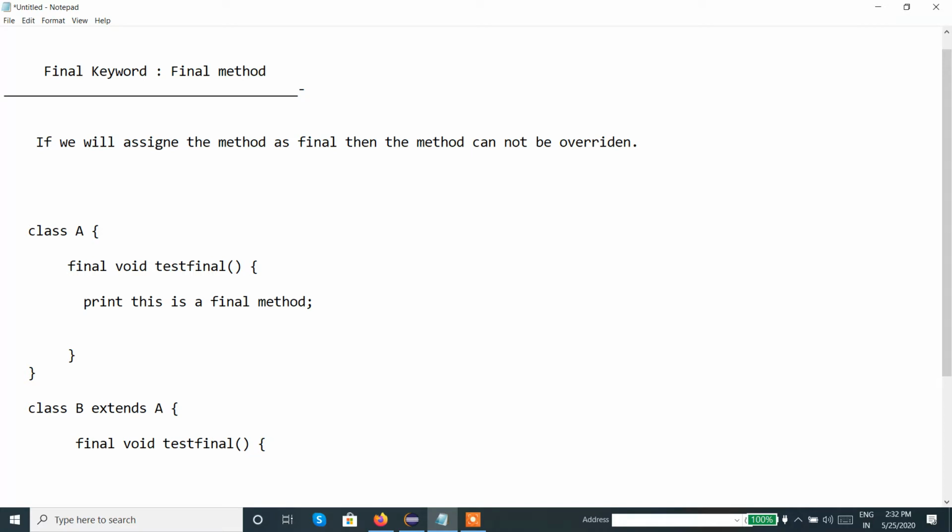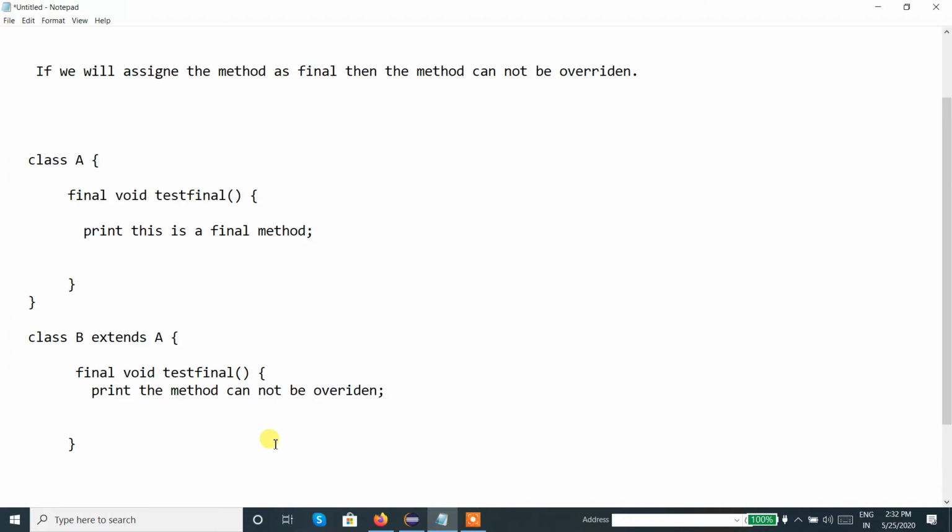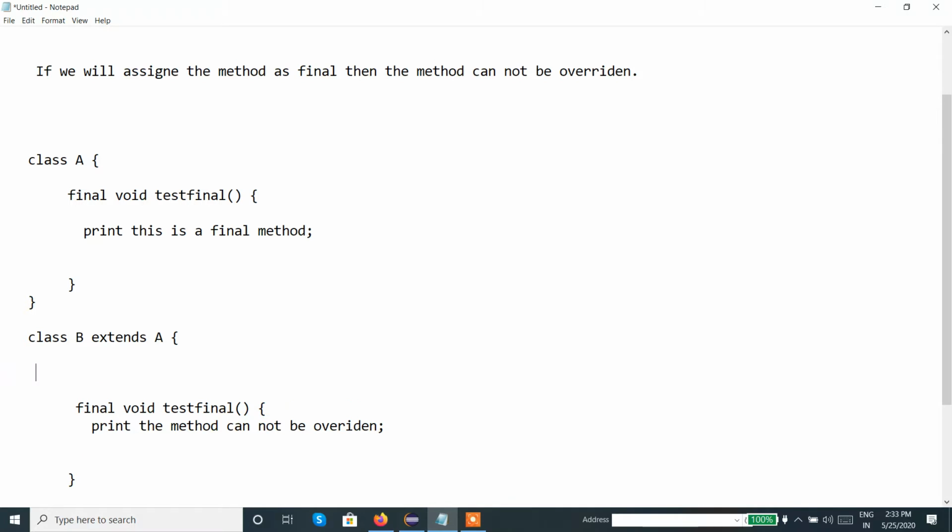So let's say it prints "the method cannot be overridden". I'm just putting some random print statement. Now let me close the bracket, and let's say this is a main method.